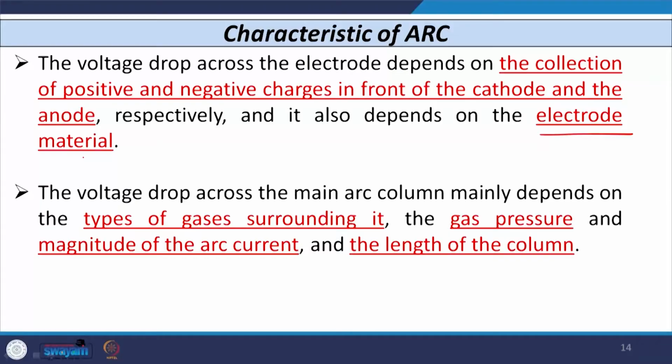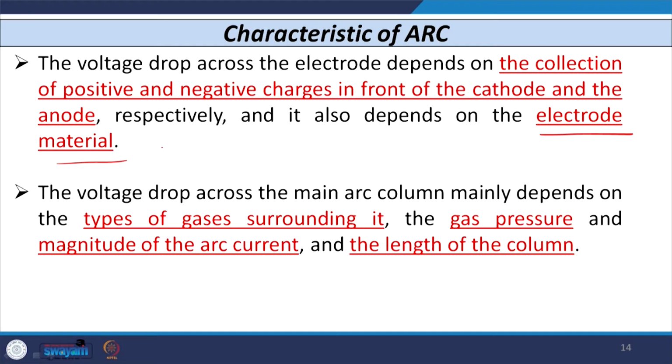The voltage drop across the electrodes, basically across the contacts of the circuit breaker, depends on the collection of positive and negative charges at the cathode and anode, and that depends on the electrode material. So, what type of material you have used for the electrode also plays an important role, and that is going to affect the characteristic of an arc.